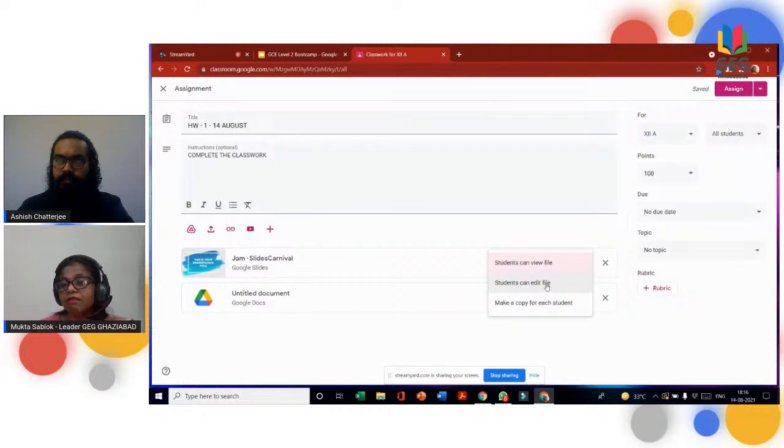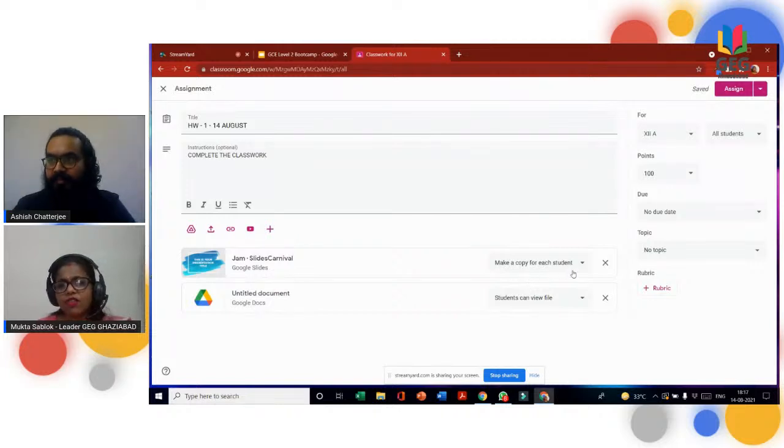So I don't prefer giving them this option. I prefer to make a copy for each student, so that all the project work will be given to the students, and a copy of that will be created and posted to each and every student. I hope, sir, that makes sense, that we are making a right copy for each student. Yes.